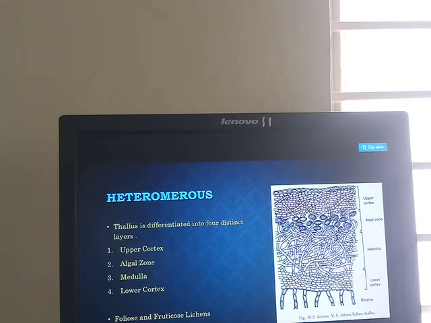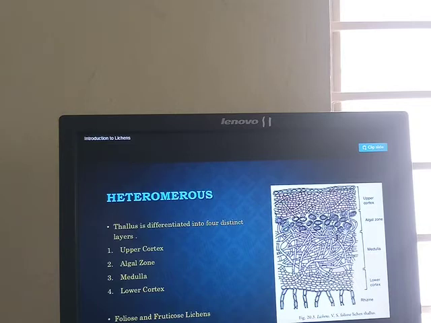The algal zone is also embedded in the fungal hyphae. The algal component may be Nostoc or Chlorella, or maybe Cyanophyceae members are present here. And the main function of this algal zone is preparation of food, preparation of carbohydrates.